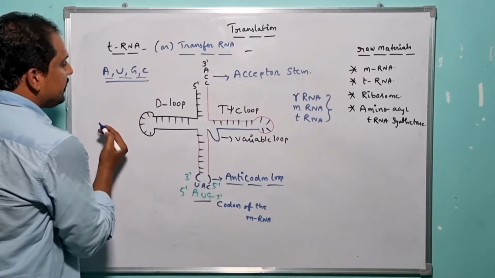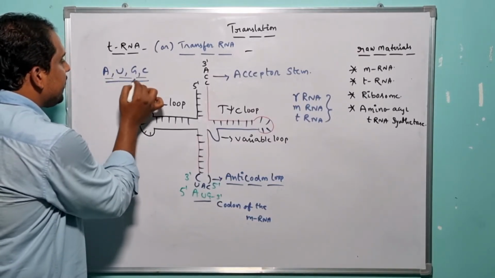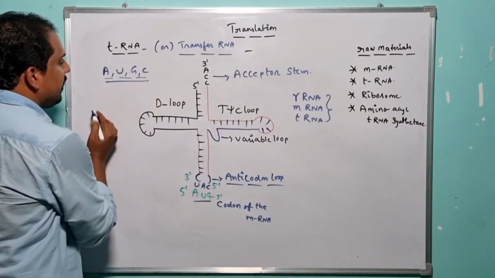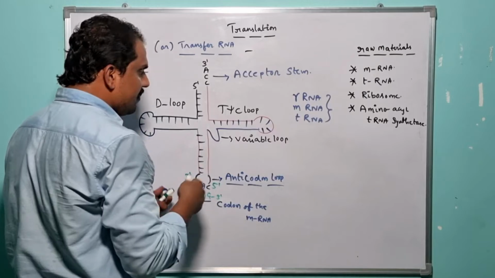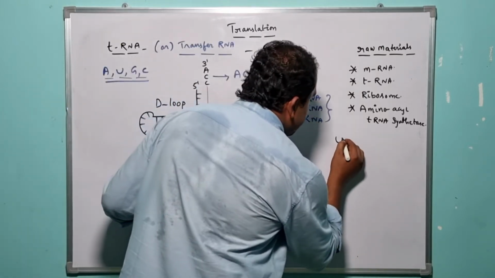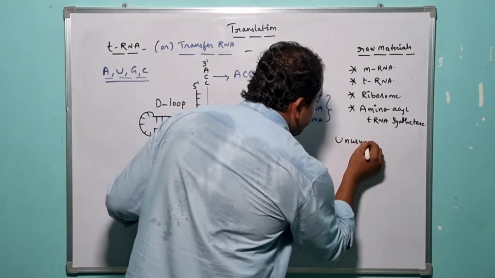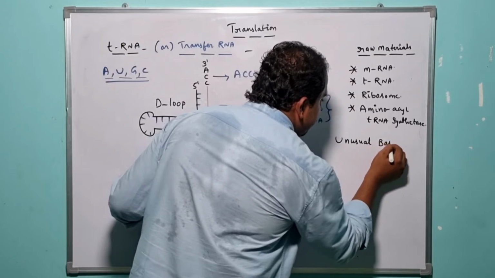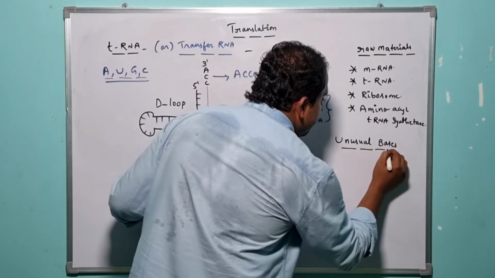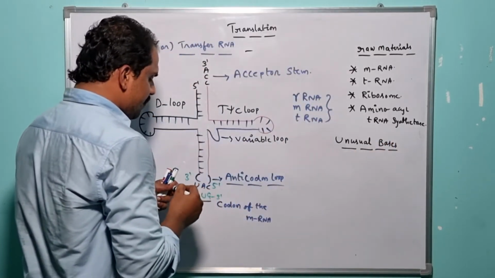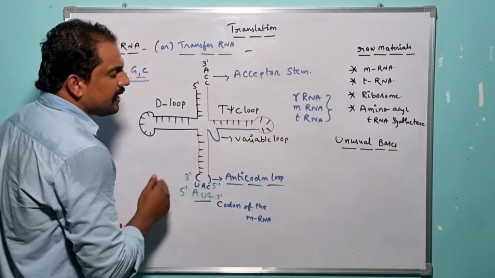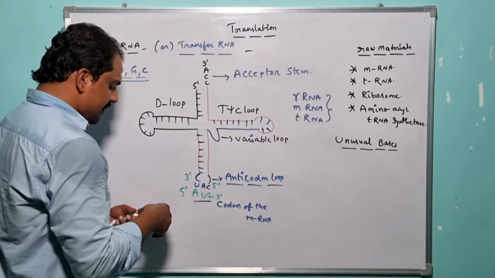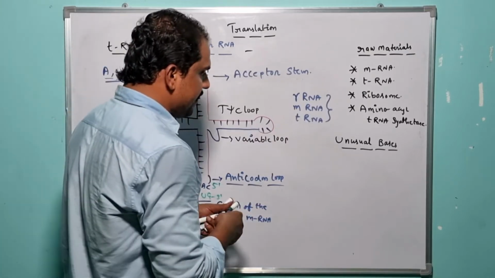So in case of the tRNA, in addition to the usual bases like AUGC, there is an availability of unusual bases. What are those unusual bases? What are the various unusual bases which are a part of the tRNA structure? The various unusual bases include, let me write it here.